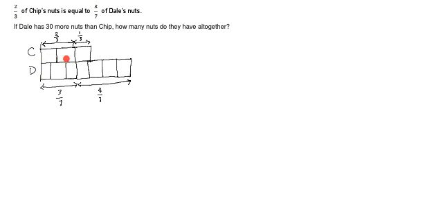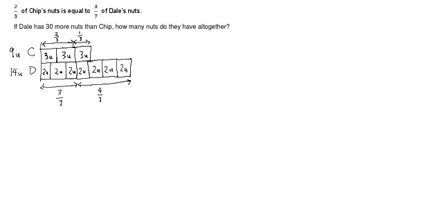So 2 and 3, we need to equalize them using the lowest common multiple. 2 and 3, I know that the lowest common multiple of 2 and 3 is 6. So each of this is 3 units. I make it 6 units. Each of this is 2 units. 2 units, 2 units to make it into 6 units. So I fill in the rest: 3 units, 2 units, 2 units, 2 units, and 2 units. So right now, the total number of units is 9 units for Chip and 14 units for Dale.